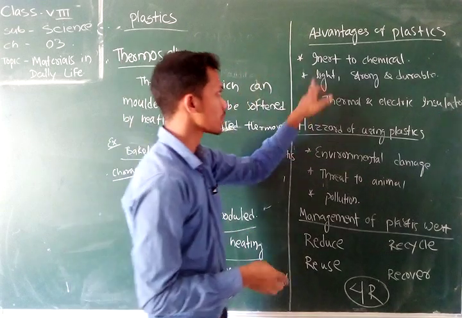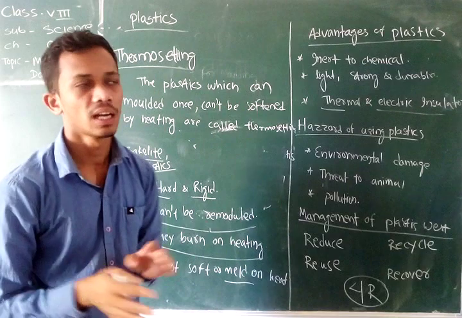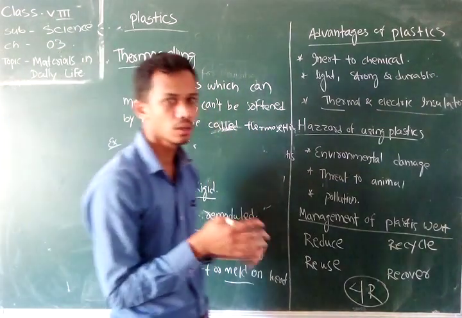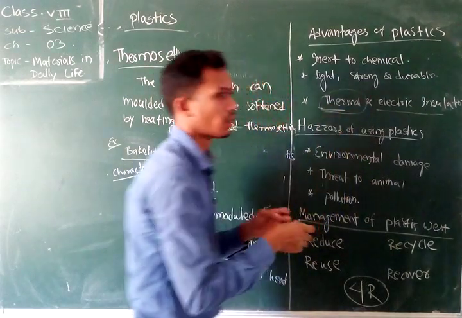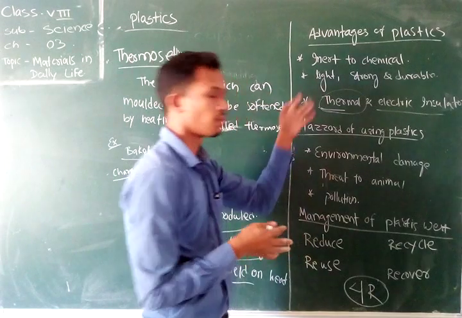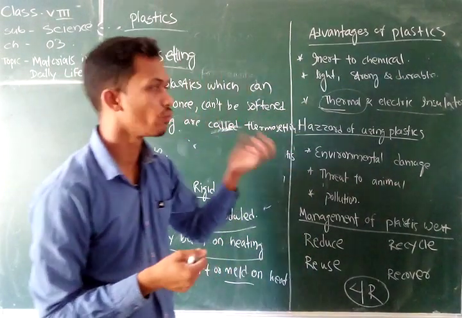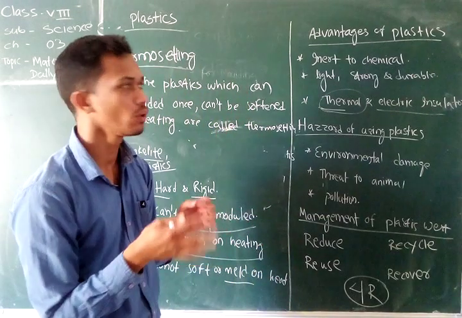After that, plastics are thermal and electrical insulators. Insulator means they cannot conduct heat or electricity. As you have seen, the handles of various cooking utensils are made of plastic, because plastic cannot conduct heat. So we can easily hold the handle and safely cook the food.